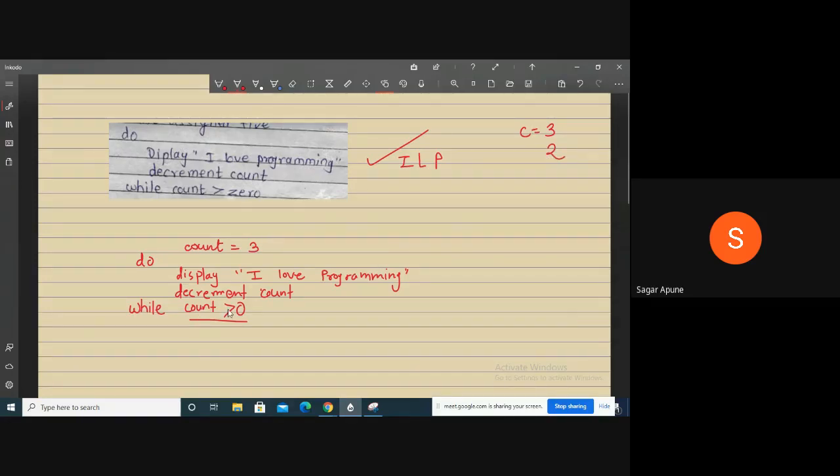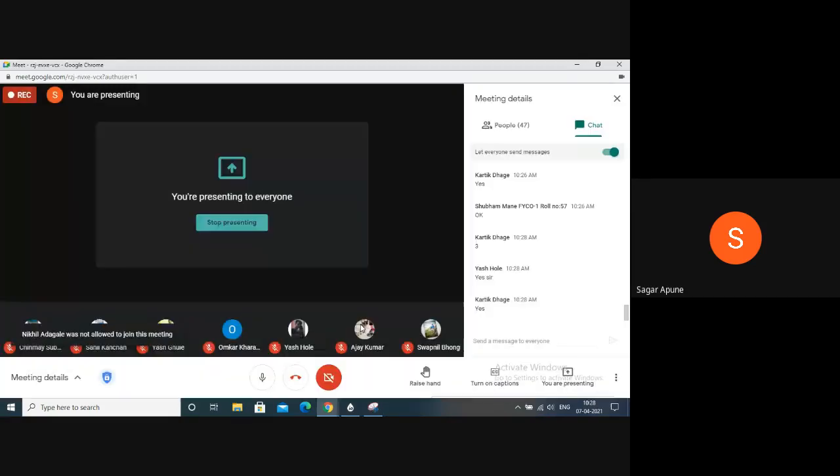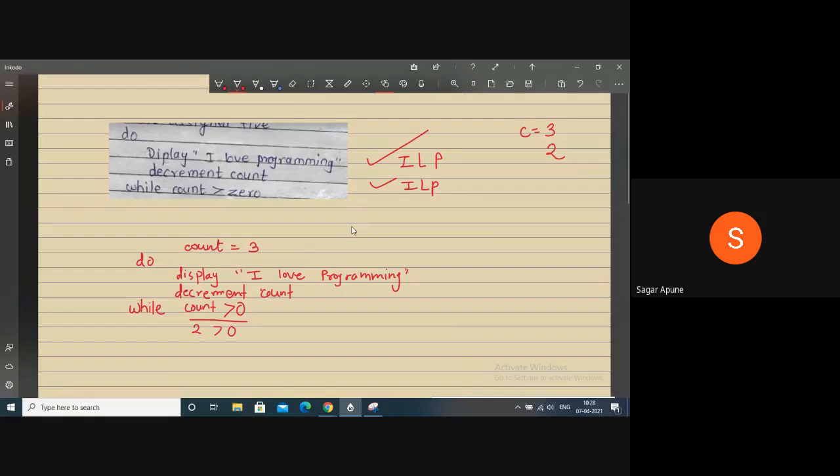Check the condition, count is greater than 0. Yes, 2 is greater than 0, the condition is true. Go inside and print I love programming. The second message is displayed. Then decrement the count again. Now count becomes 1. 1 is greater than 0, yes, the condition is true, so again go inside the do loop. So I love programming is displayed again. 3 times it is displayed.